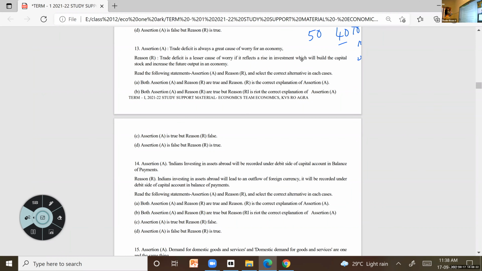Okay, so what will be the answer? The assertion here is not correct. It is wrong. Why do we say that? For trade deficit, mainly we talk about the import of goods and services. So it need not be a great cause of worry for an economy. Okay, got it? If you do a lot of these kinds of questions, we will understand how to do that. Otherwise, I know that it may be a little bit confusing.